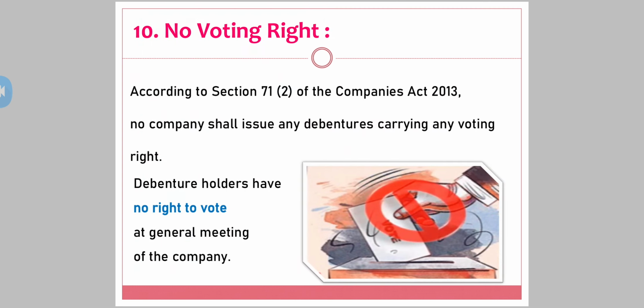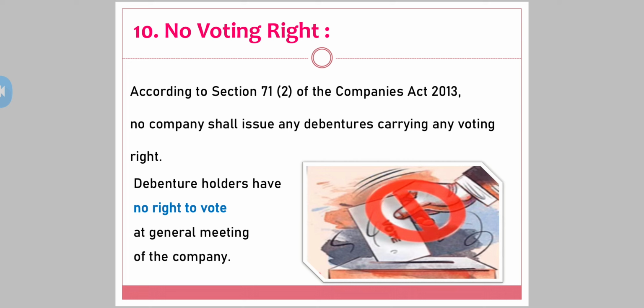The 10th point you have got is no voting right. When they are not the owner of the company, they have got no voting right in any of the general meetings of the company or the decisions which the company takes.